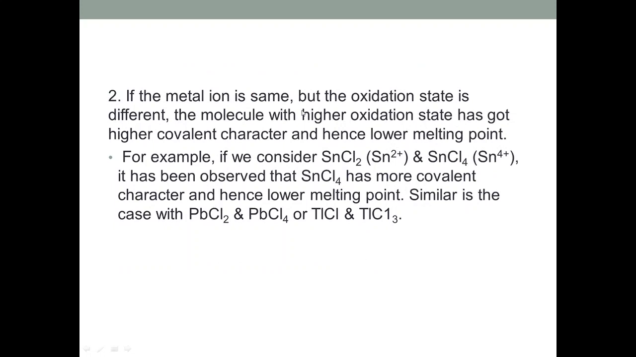Now another point is that if we take the same metal ion, for example SnCl2 and SnCl4, in these compounds Sn is a common metal ion, but it has a different charge. In SnCl2 it has +2 charge, and in SnCl4 it has +4 charge. So as we know, more the charge, more the polarizing power, and more the covalent character. So because of having more covalent character, SnCl4 has lower melting point as compared to SnCl2.